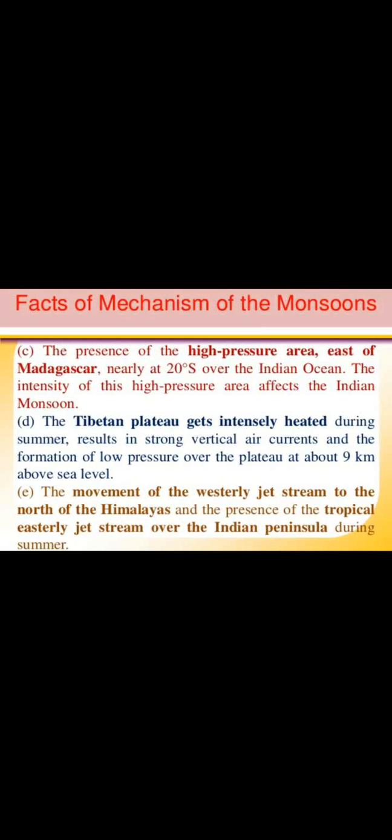Third fact of the mechanism of monsoon: the presence of a high pressure area east of Madagascar. Madagascar is in Africa, nearly at 20 degrees south over the Indian Ocean. The intensity of this pressure affects the Indian monsoon.